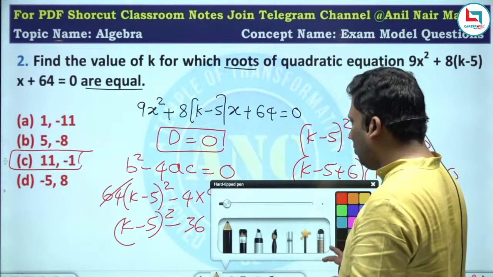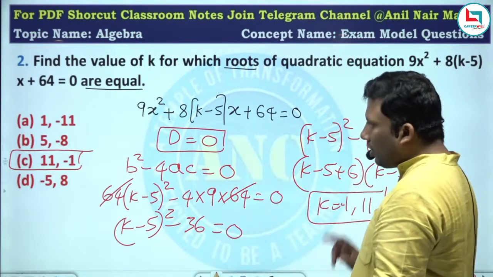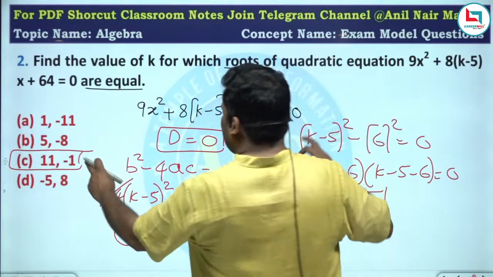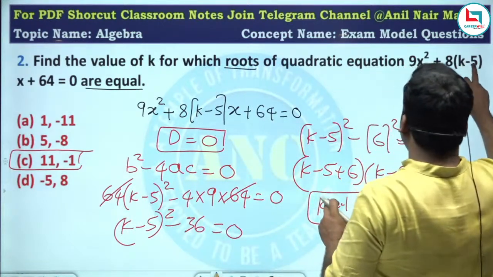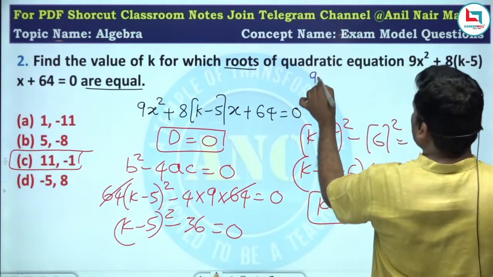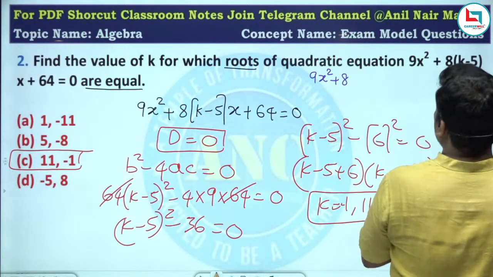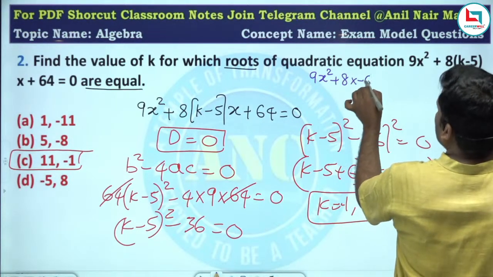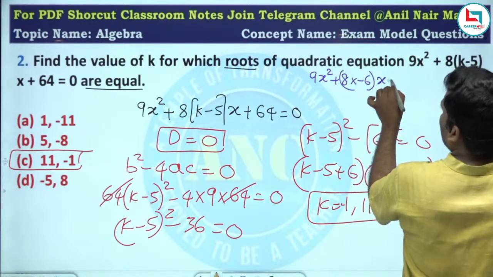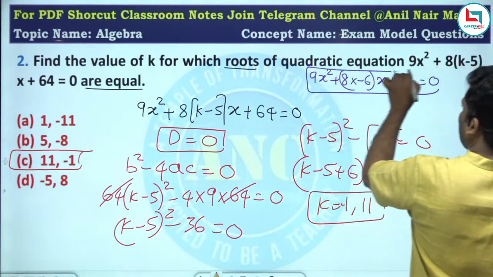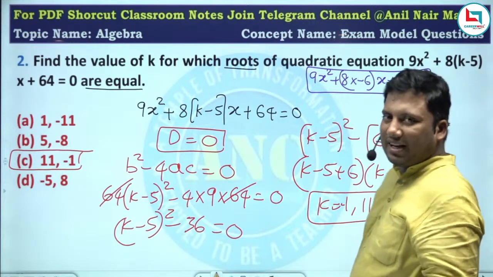Or what you can do is you can substitute the answer option. Let me substitute minus 1. Minus 1 minus 5 is minus 6. 9x square plus 8 into minus 1 minus 5, it is minus 6 into x plus 64 equivalent to 0. You can check whether the roots are equal for the second equation.